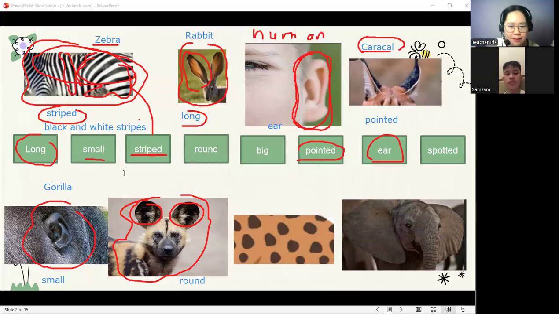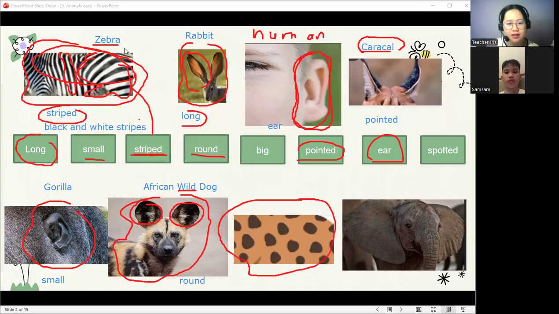So we call this animal this one, African wild dog. Very good. Now let's read this word again. Let's say wild. Yes, very good. So it is a kind of dog, but it lives in the wild. Next one. What do you call this in the skin of the animal? It is spotted. Yes, very good. So this type of skin in the animal is spotted.